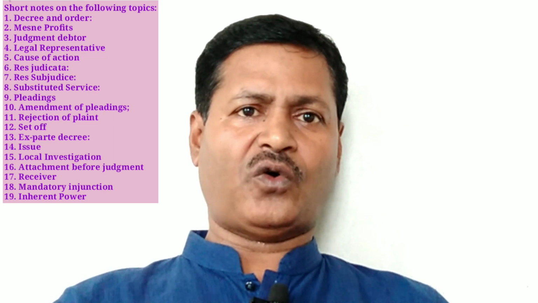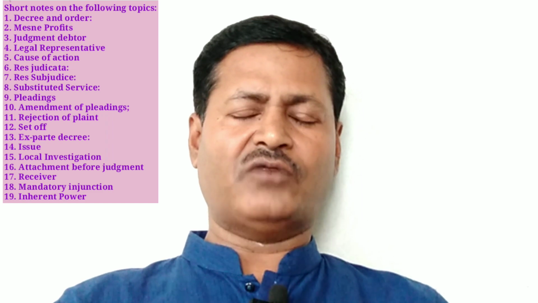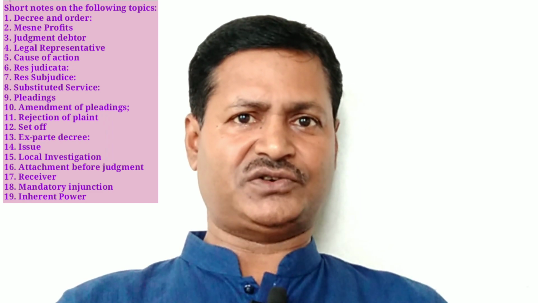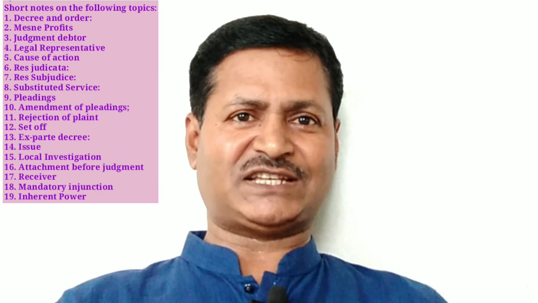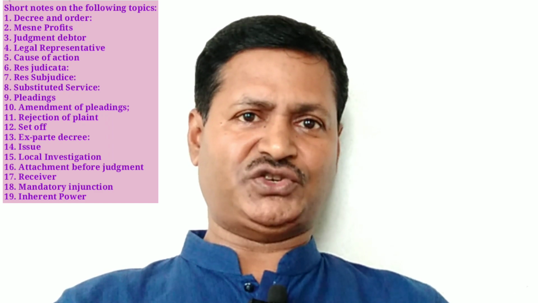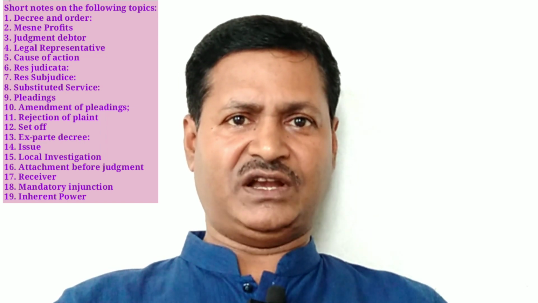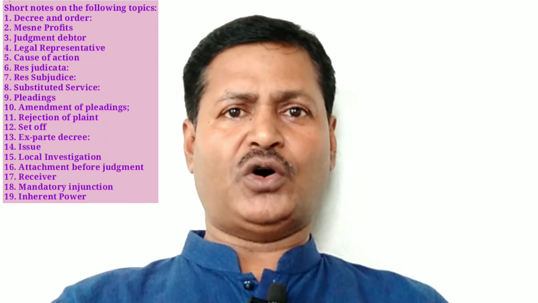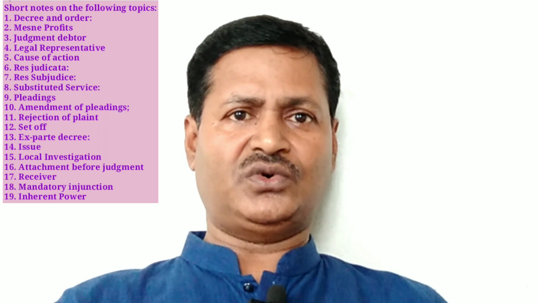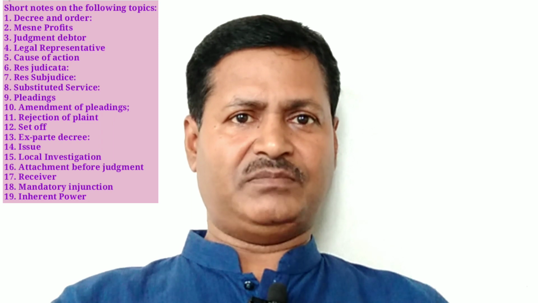Rules 2, 4, 6, 7, 9, 10, 11, 12 of Order 6 of the Code of Civil Procedure describe the important aspects of pleadings. The important elements of pleadings are mentioned below. Number 1, pleadings will contain only brief descriptions of important events. Rule 2, Order 6. Number 2, there will be no evidence at pleadings.